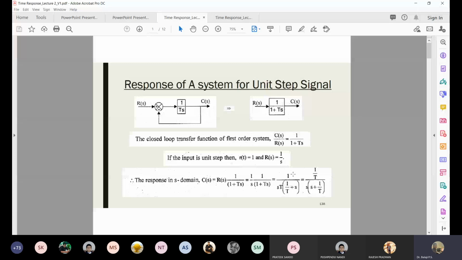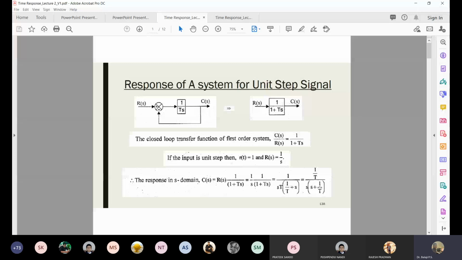Why? Because then partial fraction will become easier. Once you do partial fraction, you can do inverse Laplace transform easier. You will understand in the coming slide. So what I'm doing is I'm taking the capital T outside. Then in the final equation, I'm getting this simple mathematics only, 1 by T by s into s plus 1 by T. Okay. So I did not do any complex mathematics.